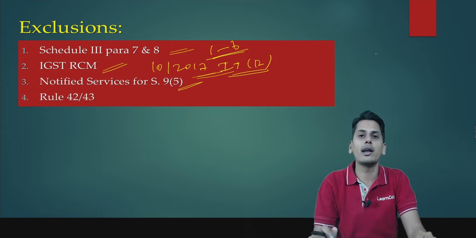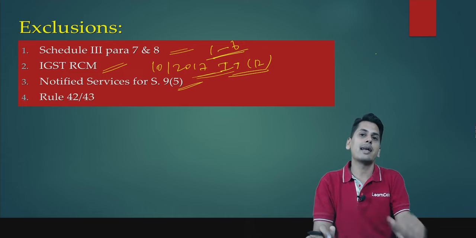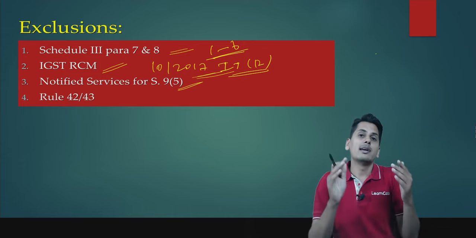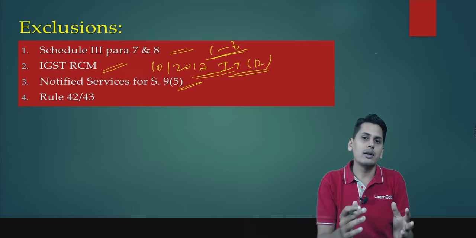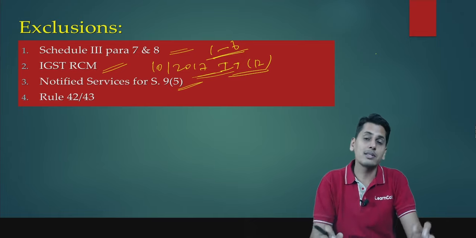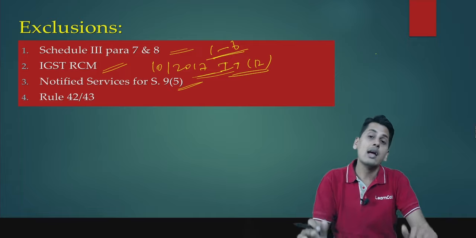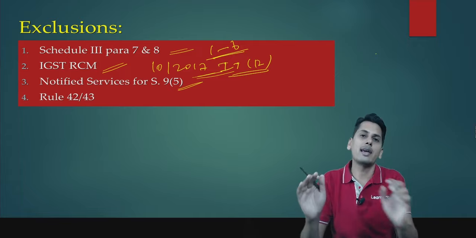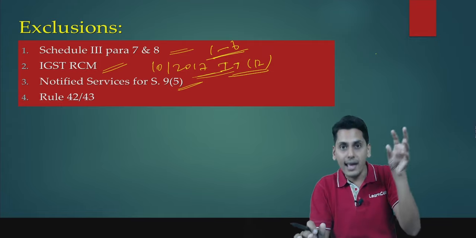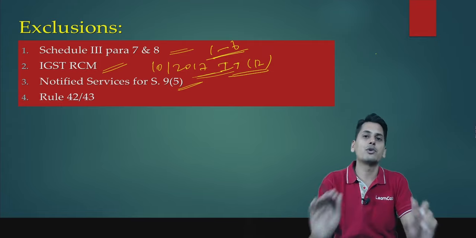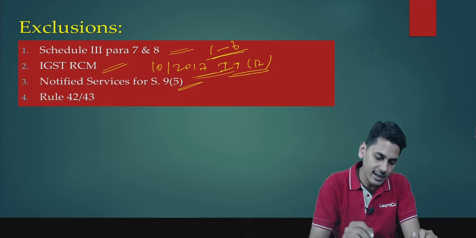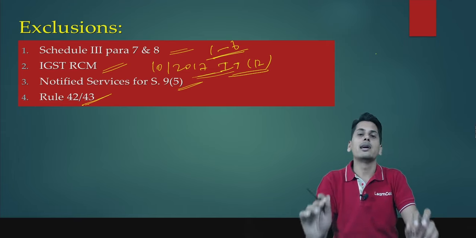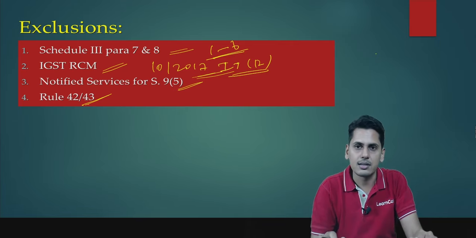Rule 42 and Rule 43. This gives a mechanism wherein proportionate credit could be availed in a case where input services and capital goods are partly used for business purposes and partly for non-business purposes, partly for making taxable including zero rated supplies and partly for making exempt supplies. Now what is the mechanism to compute this proportionate credit? This mechanism is detailed in Rule 42 and 43. This Rule 42 and 43 is not a part of your syllabus.